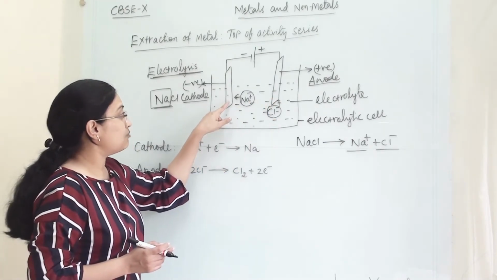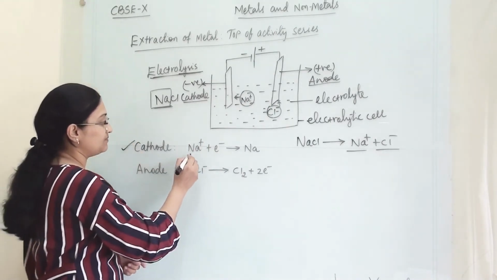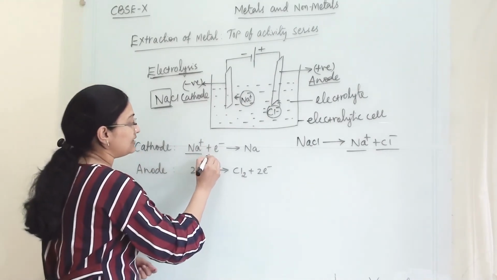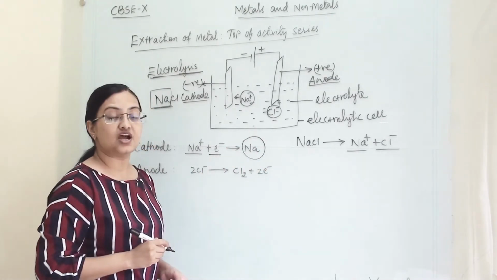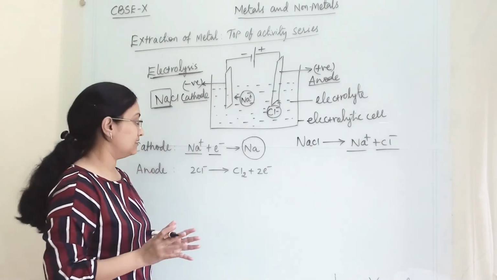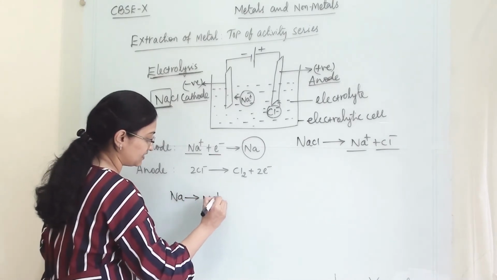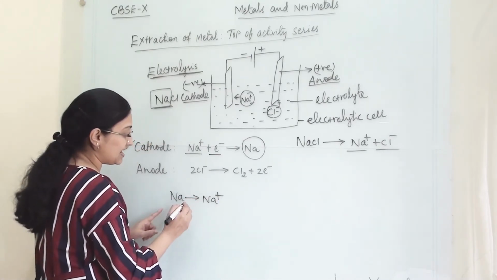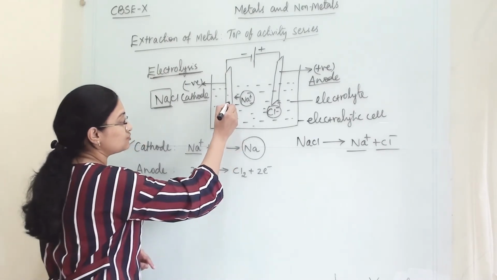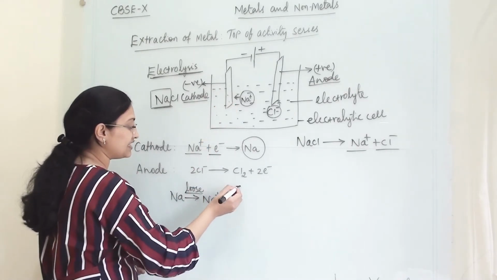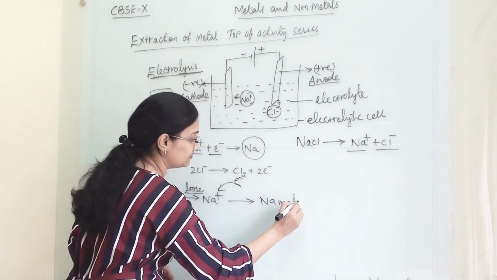So once they migrate to their respective electrode, at the cathode what will happen? Na+ will reach the electrode and discharge and become Na metal. How has this happened? When Na became Na+, at that time Na lost one electron. So once it comes to this electrode, it will again gain that electron and become Na metal.